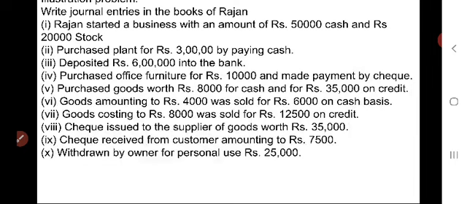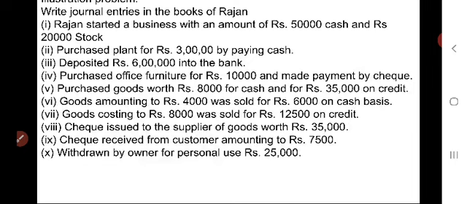Fourth transaction is purchased office furniture for rupees 10,000 and made payment by check. In the fifth transaction, purchased goods worth rupees 8,000 for cash and for rupees 35,000 on credit. Sixth, goods amounting to 4,000 were sold for rupees 6,000 on cash basis. Seventh transaction is goods costing rupees 8,000 sold for rupees 12,500 on credit.